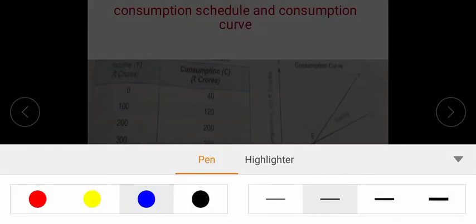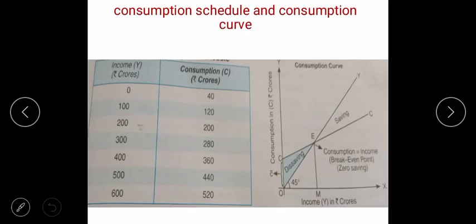Now the diagrammatic presentation. The increase and decrease with this schedule, the table is given over here. Suppose income, Y stands for income. See in the table, children, right? At the zero level income, autonomous consumption, I have told you, and this is important also. And zero level consumption will be shown here, right?